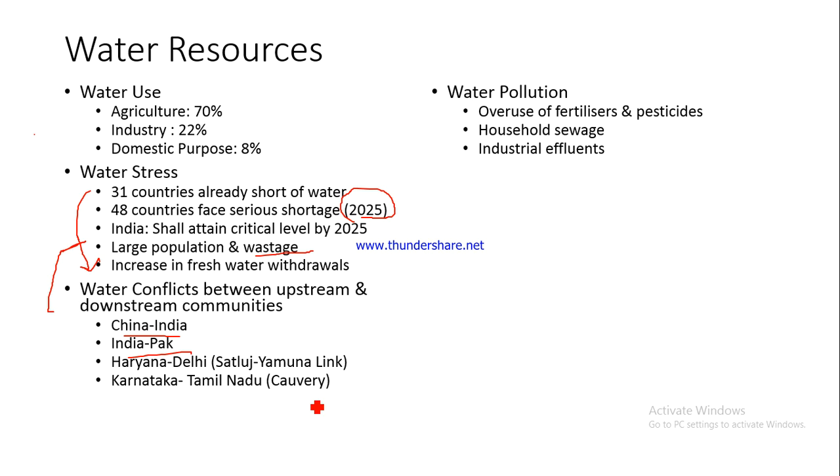Overuse of fertilizers and pesticides is common in a country like India, where almost half of our population is into agriculture, cultivation, and we are a prominent food producer. So naturally it is very common here in our country.